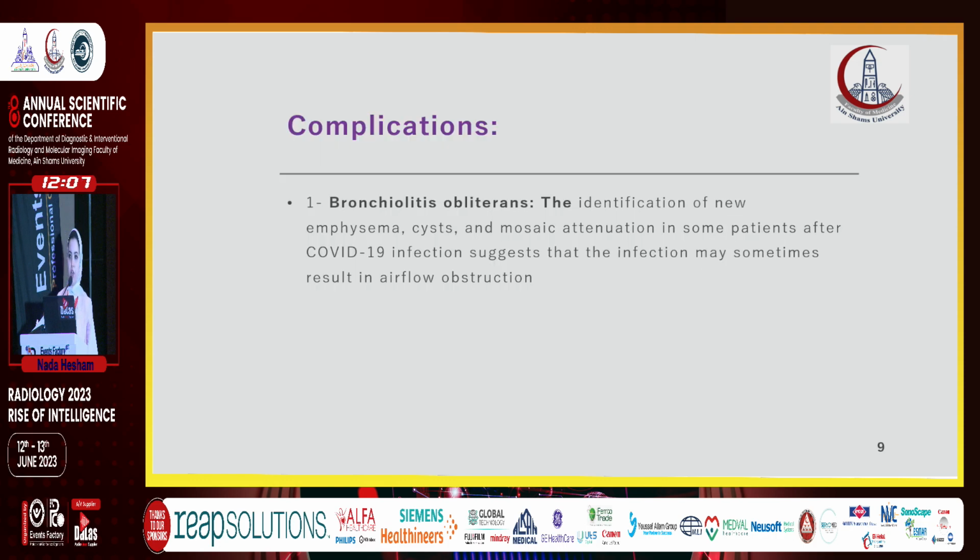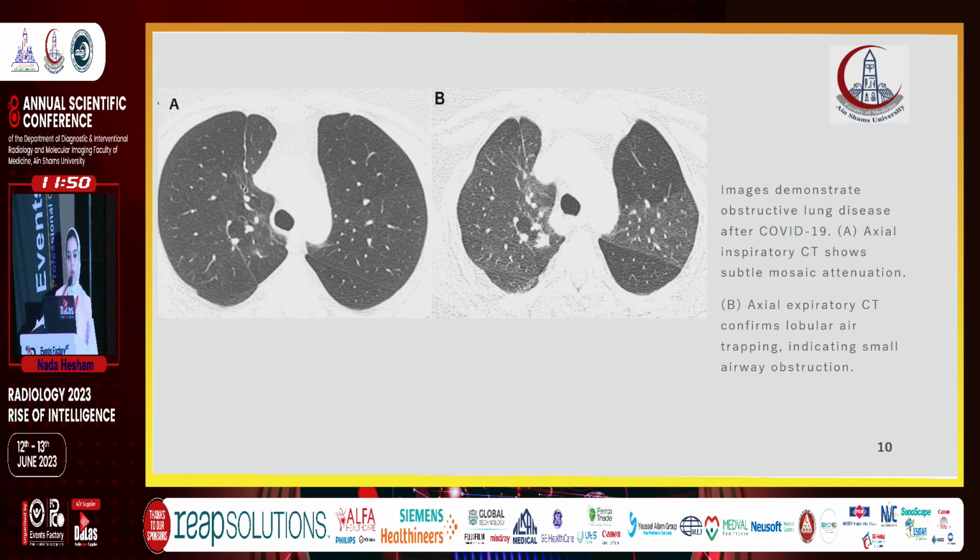What are the complications of the post-acute sequelae of COVID? The first one is bronchiolitis obliterans. The identification of neoemphysema, cysts, and mosaic attenuation in some patients after COVID-19 infection suggests that the infection may sometimes result in airflow obstruction. As we can see here, this is a patient after COVID-19 infection showing in image A,